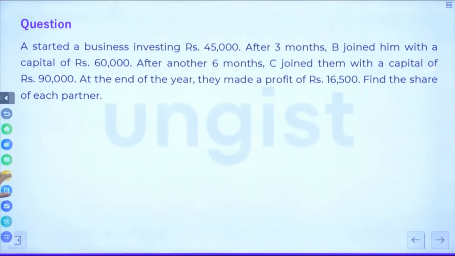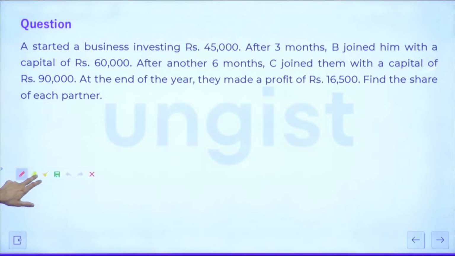The next question is, A started a business by investing rupees 45,000. After 3 months, B joined him with the capital of 60,000. And after another 6 months, C joined him with a capital of 90,000. At the end of the year, they made a profit of 16,500. Find the share of each partner.